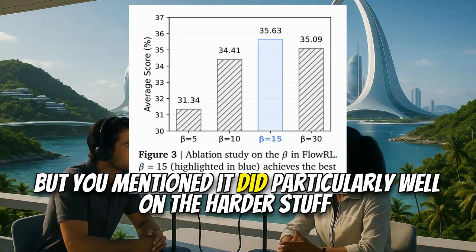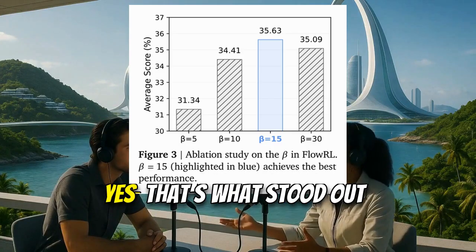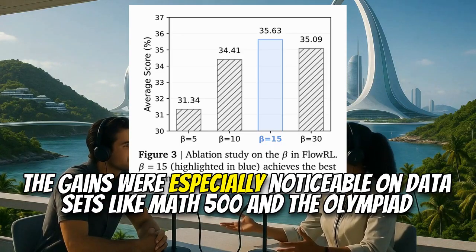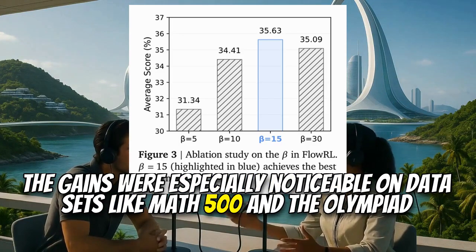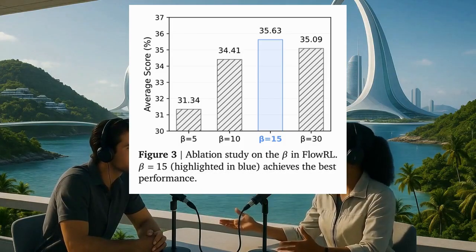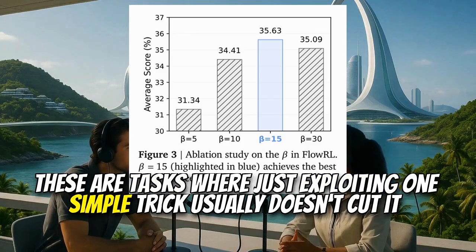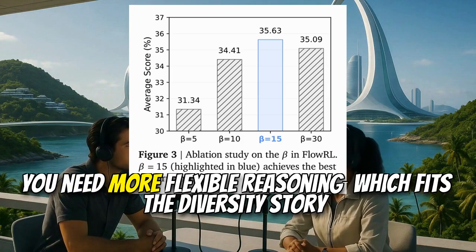But you mentioned it did particularly well on the harder stuff. Yes, that's what stood out. The gains were especially noticeable on datasets like Math 500 and the Olympiad problems. These are tasks where just exploiting one simple trick usually doesn't cut it. You need more flexible reasoning. Which fits the diversity story.